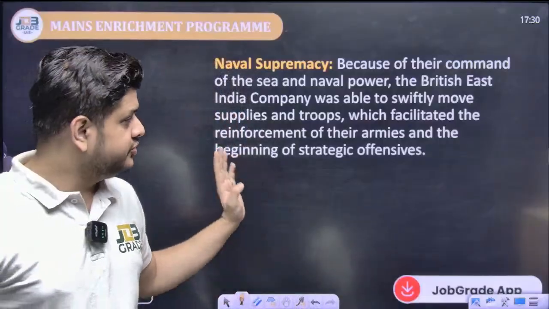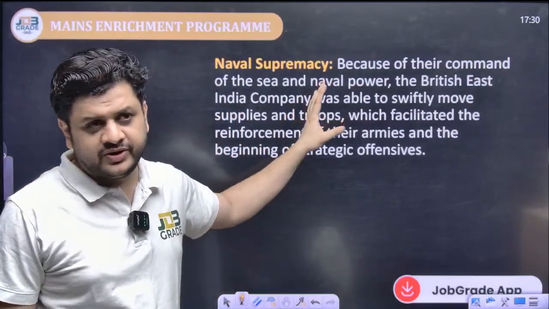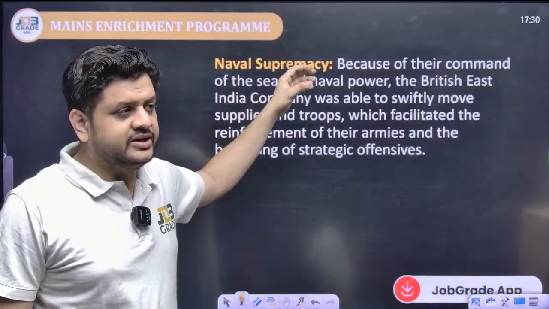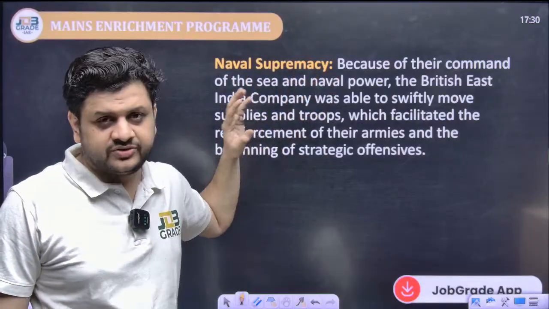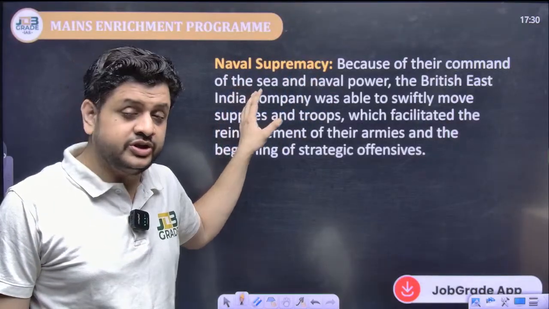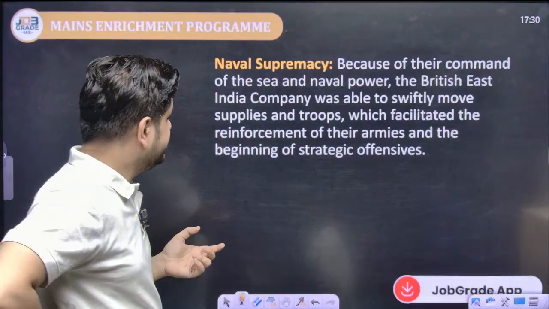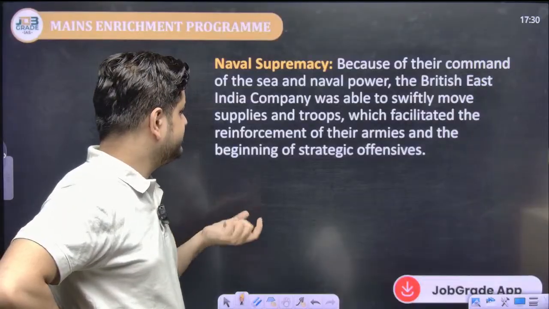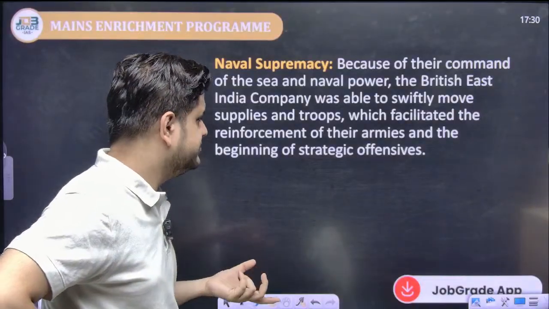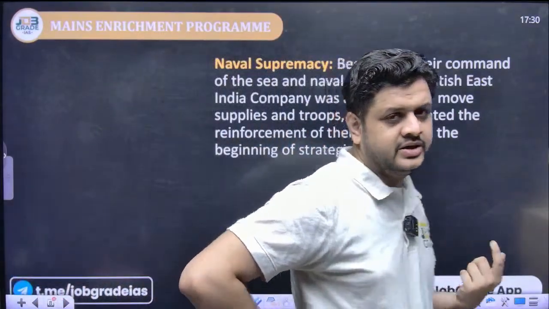So now there was absolutely no resistance for the British when it comes to supply and logistics through the naval route, which facilitated the reinforcement of their armies and the beginning of strategic offensives. What is the meaning of reinforcement of the armies?